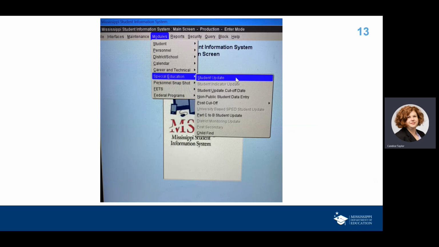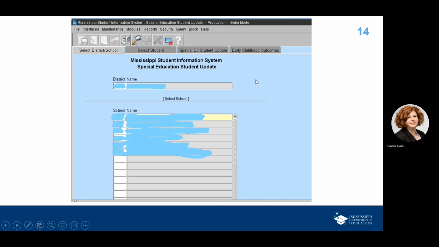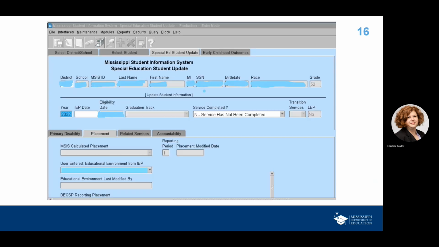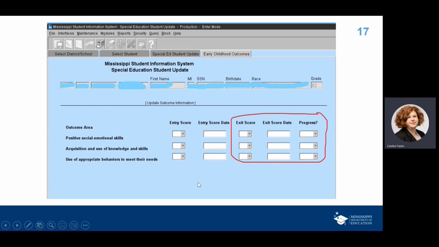Now, when you get ready to enter your exit data, you're going to do the same thing you did before. You're going to the same screen, go to modules, special education, and student update, just like you did before. You're going to select your school, just like you did before. You're going to select your student, just like you did before. It'll take you over to the special education student update page next. If there's anything that needs to be changed there, of course, you can make those changes at that time. Otherwise, you're going to tab over to the very last tab, which is your early childhood outcomes.